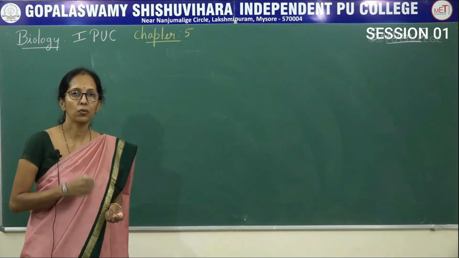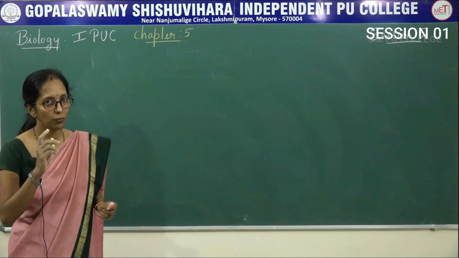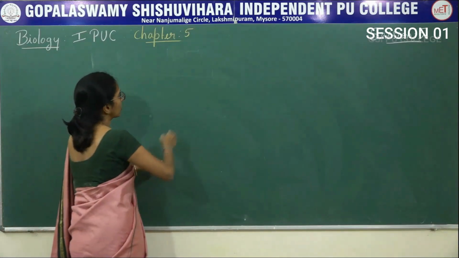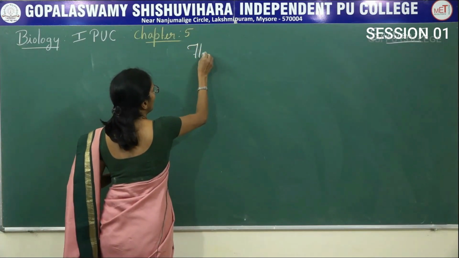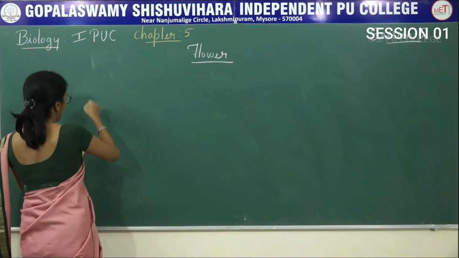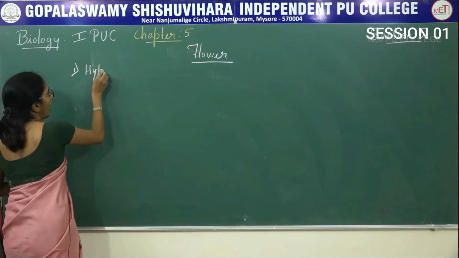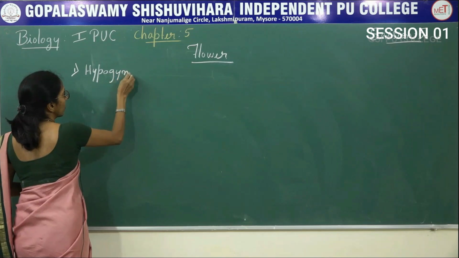So now we'll move on to the next topic. Based on the position of ovary, the flowers are classified into three types. First is hypogynous flower.